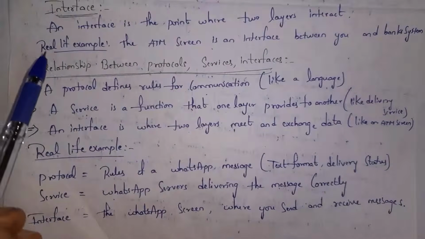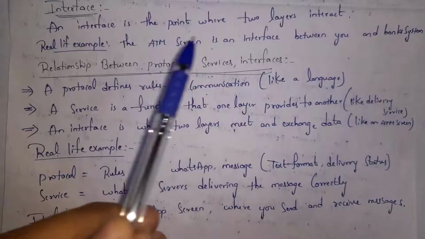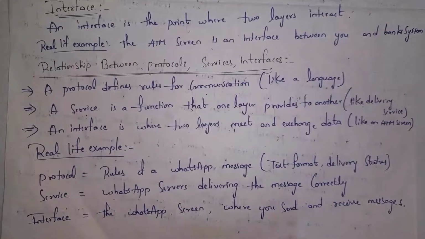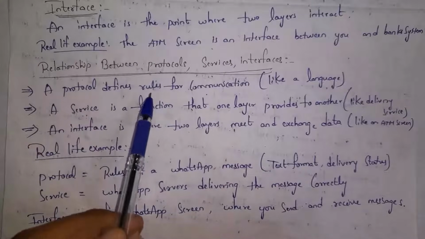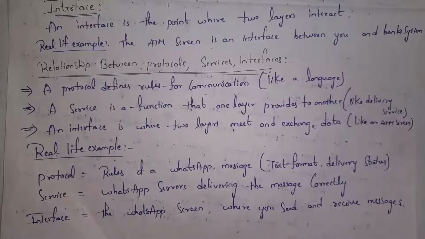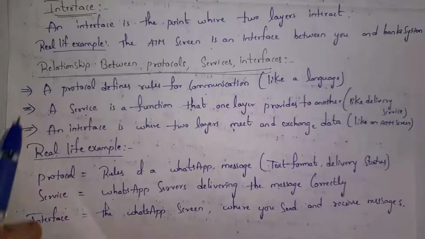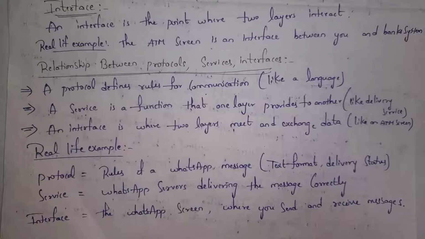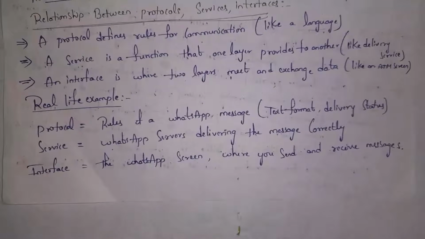Yes, next I will explain the relationship between protocols, services and interfaces. Protocols are nothing but rules. By following those rules, computers can communicate in a network. So a protocol is like a language for communication. And next one is service. Service is nothing but a task done by one layer that is useful to another layer. We call it a service. And interface means the point where two layers interact. We call that point an interface. Example like an ATM machine.